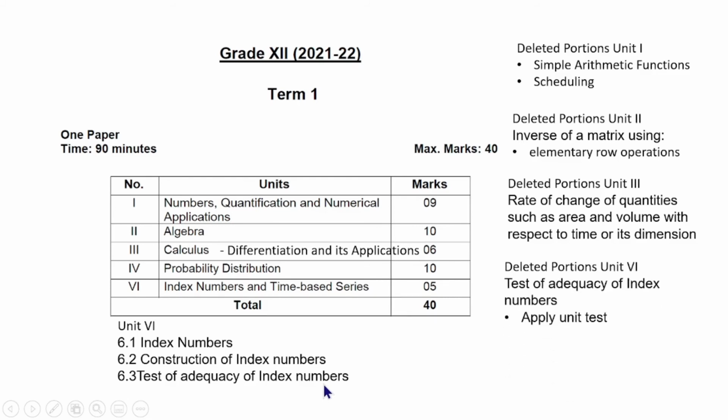The part which is removed is test of adequacy of index numbers by applying unit test. Only this topic is removed. All the other remaining 3 topics are included in term 1 in the sixth unit.